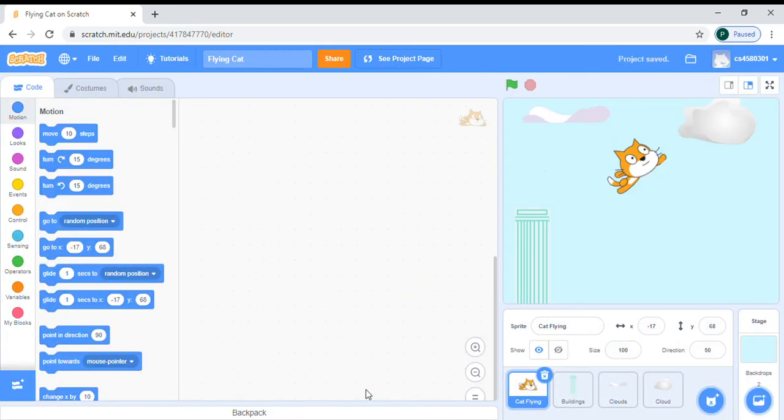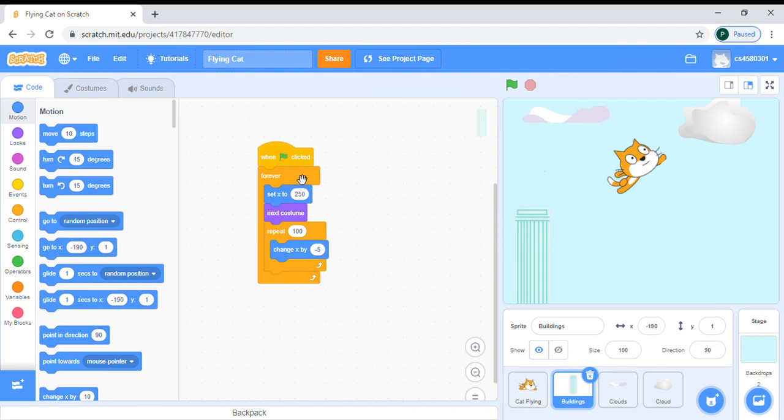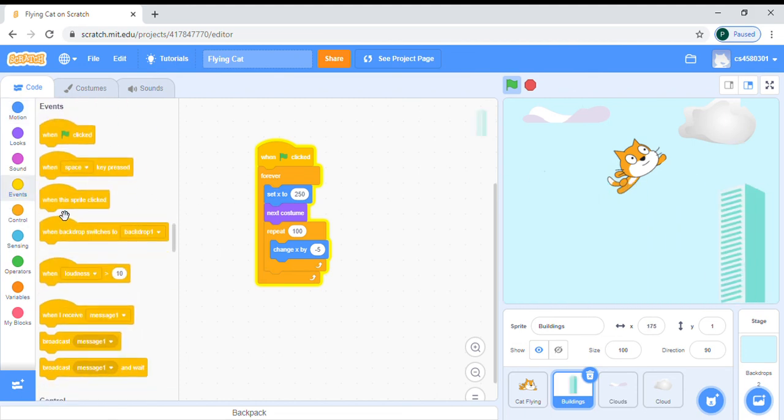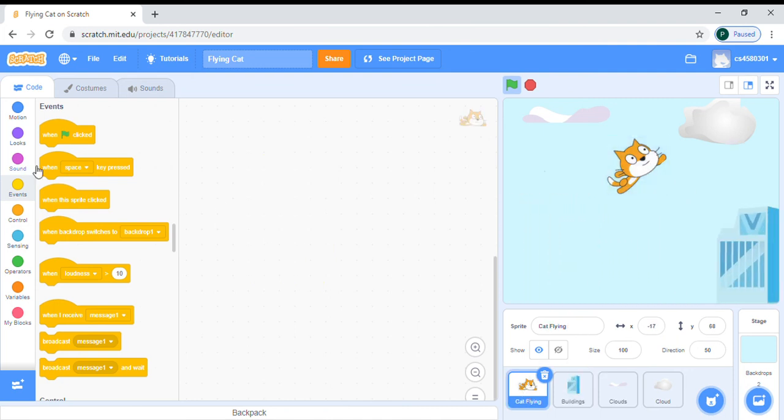Okay, and to test again, because we have done the flying cat, we will click on this flag. Now I will give you one more thing. If we use when this sprite clicked, then when we click on the sprite it will say whatever we choose.